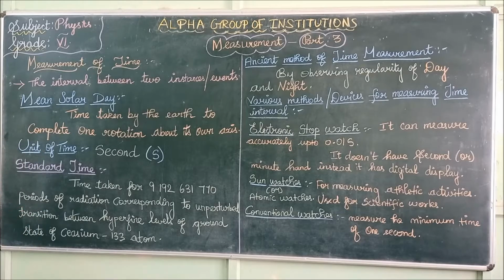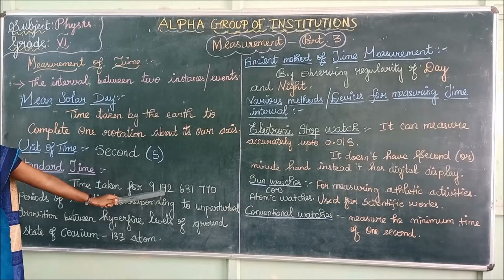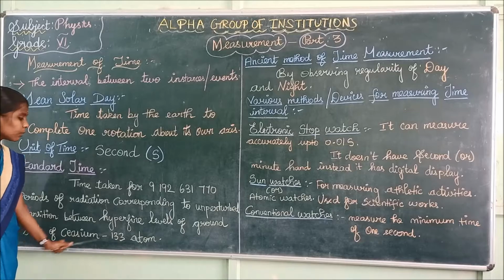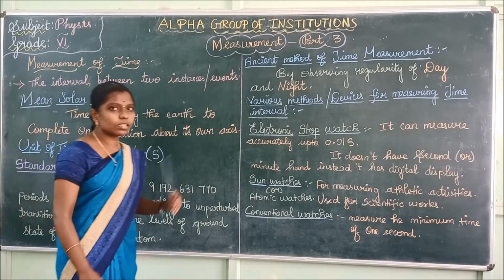What is 1 standard time? 1 second is the time taken for 9,192,631,770 periods of radiation corresponding to the unperturbed transition. What is meant by transition? A change in state from one state to another. The transition is between hyperfine levels of the ground state of the cesium-133 atom. Cesium-containing clocks are used in various other foreign countries. Cesium is an element in the periodic table. About this you will be learning in your higher classes. This is the one standard time.